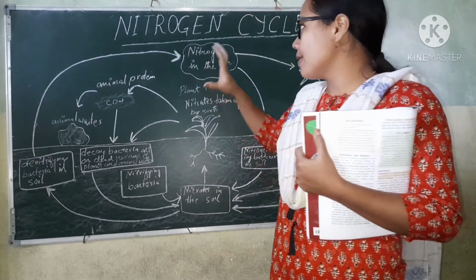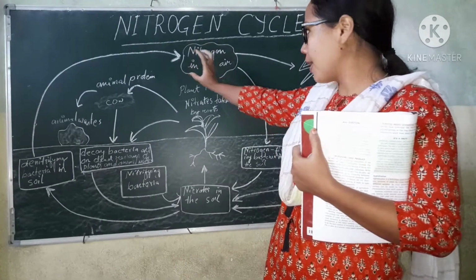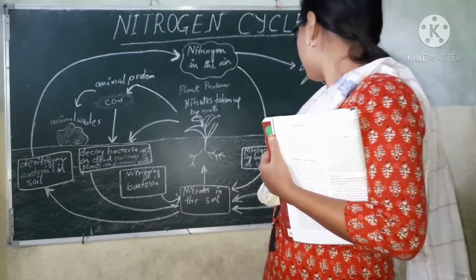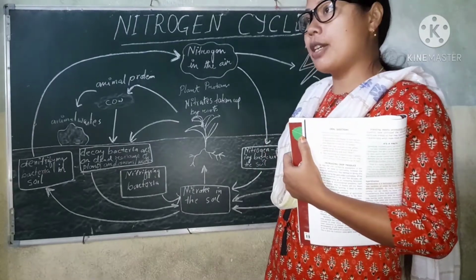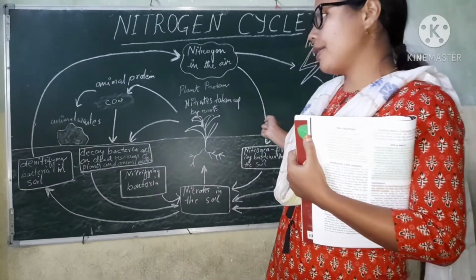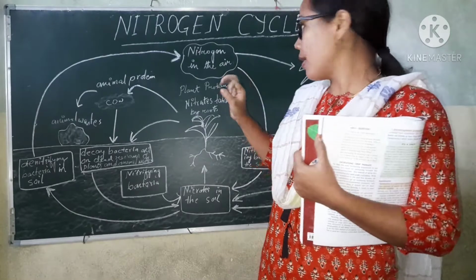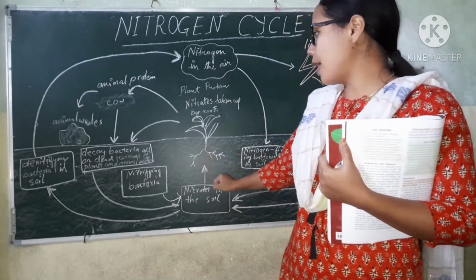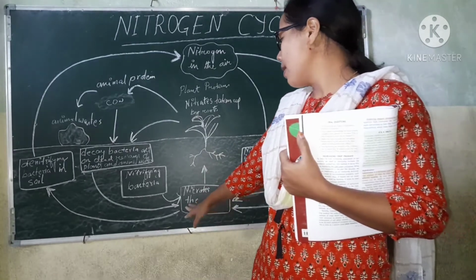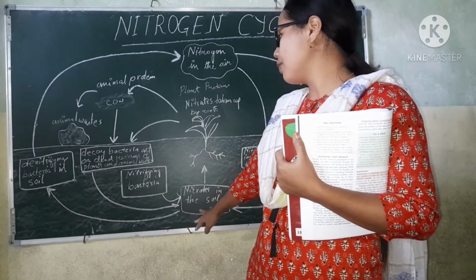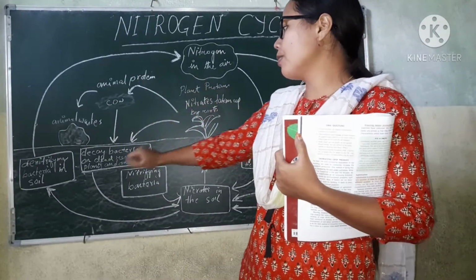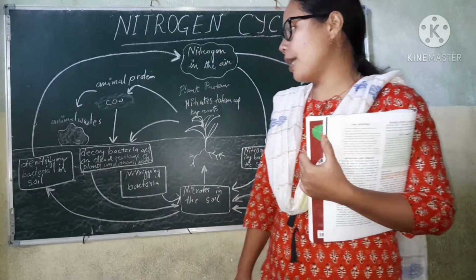So the entire system: how we take up the nitrogen from the atmosphere, how certain bacteria fix it and convert the atmospheric nitrogen, how it is used up by plants, and how the nitrates in the soil are transferred back to the atmosphere by certain denitrifying bacteria in the soil.